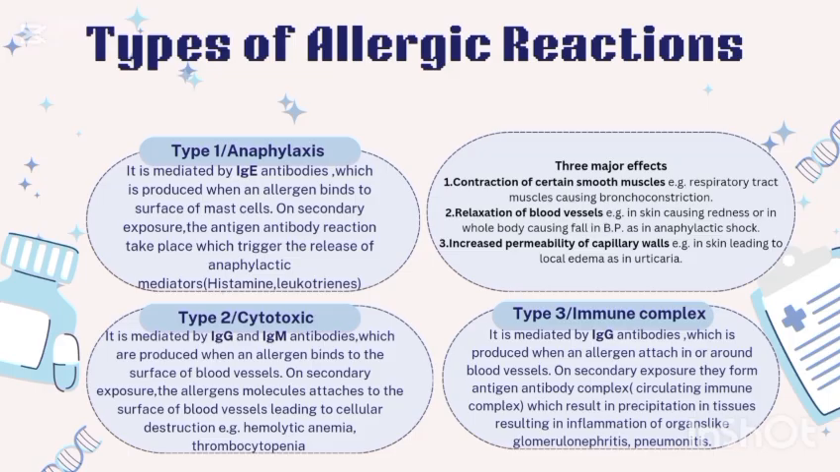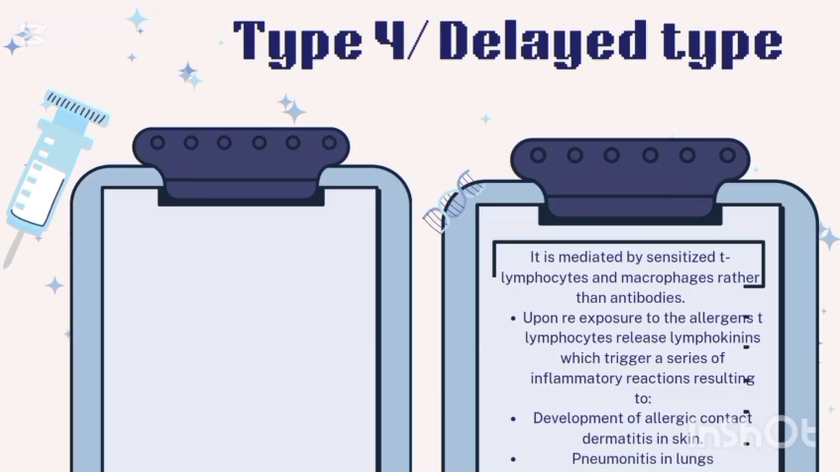Now, what is type 2? It is mediated by IgG and IgM. When an allergen binds to the surface of blood cells on secondary exposure, they produce many effects which lead to cellular destruction like hemolytic anemia or thrombocytopenia.